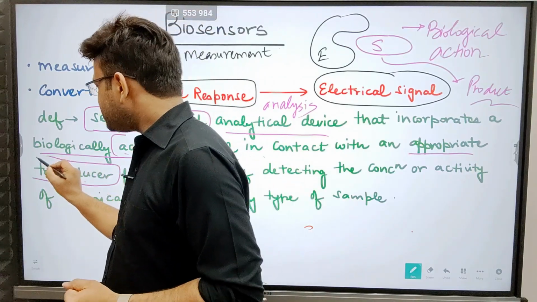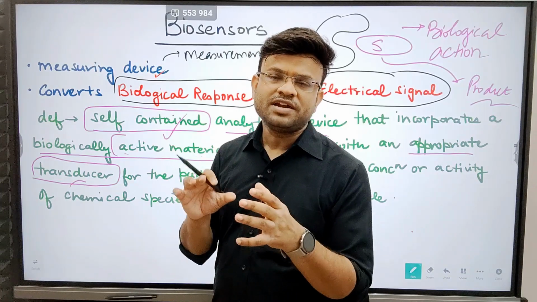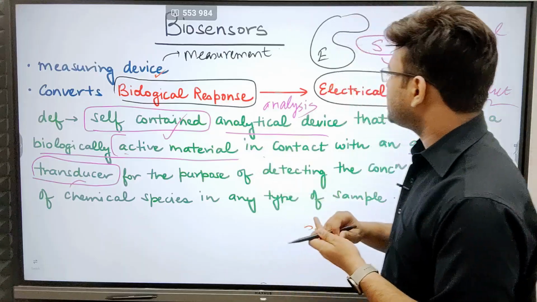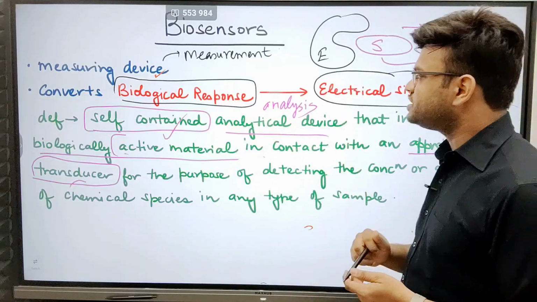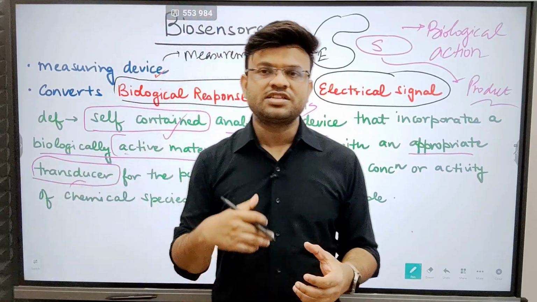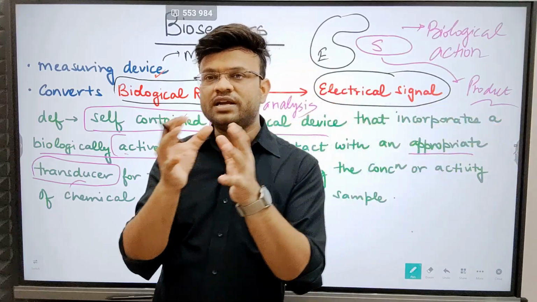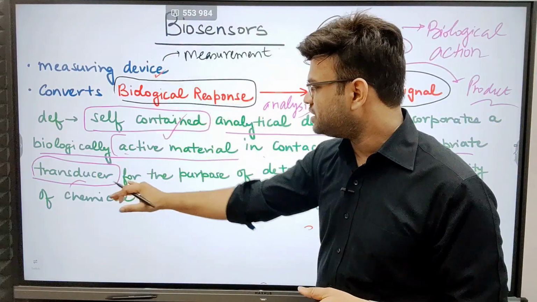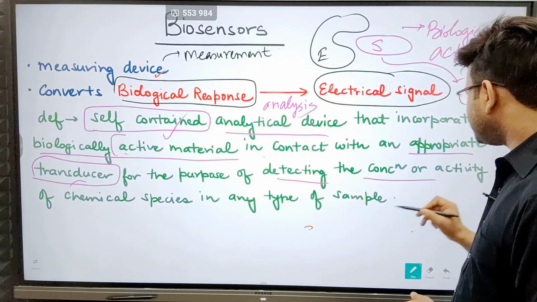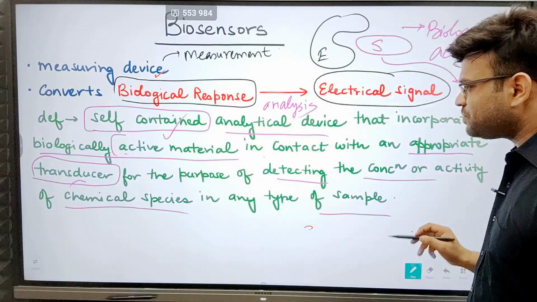Now this transducer is a term that is related to electronics. Basically, what will the transducer do? It is responsible for the conversion of biological responses into electrical signals. This is exactly what the transducer does. Transducing means converting. Converting what? Biological signal into an electrical signal. So this will be done by the transducer for the purpose of detecting the concentration or activity of chemical species in any type of sample.